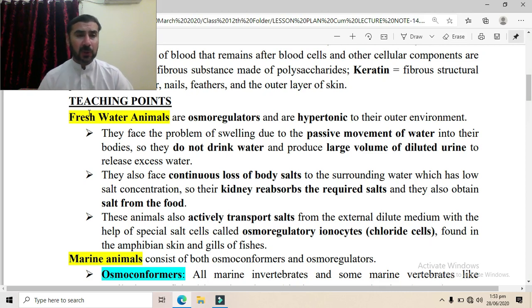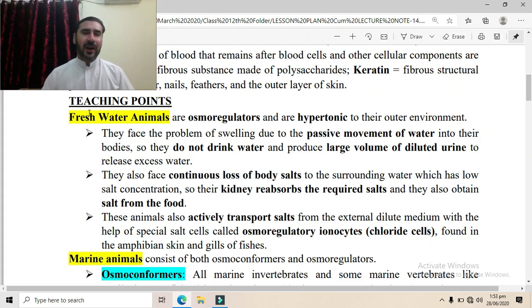So in the outer environment the solvent is more, while in the inner environment the salt is more.